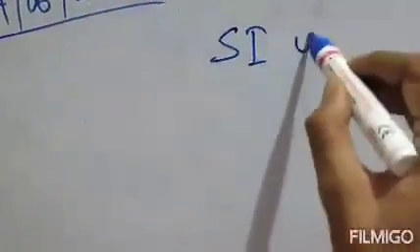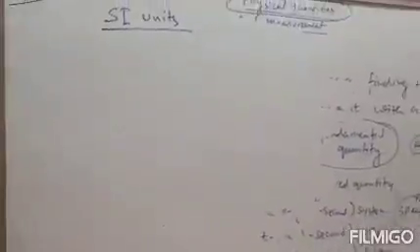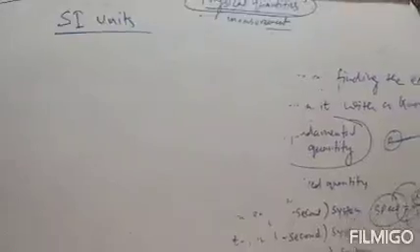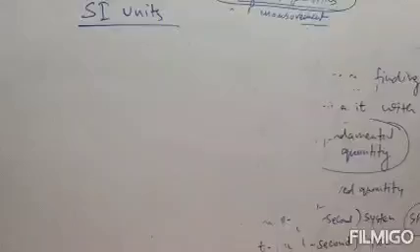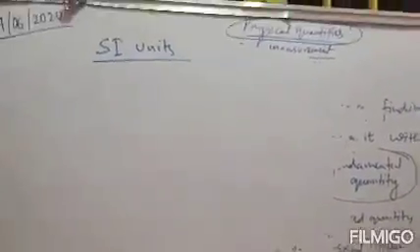So we will now discuss the SI units. Make a heading: SI units. Clear? All total there are 7 SI units. We will discuss the SI units of the 7 fundamental physical quantities, because there were 7 fundamental quantities in total. So each of them will have an SI unit.